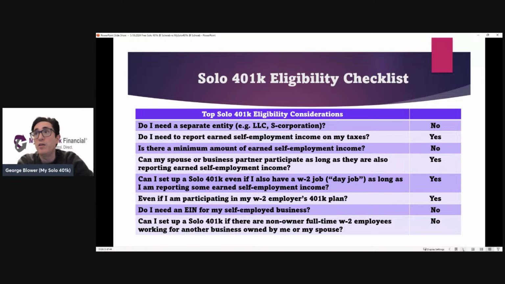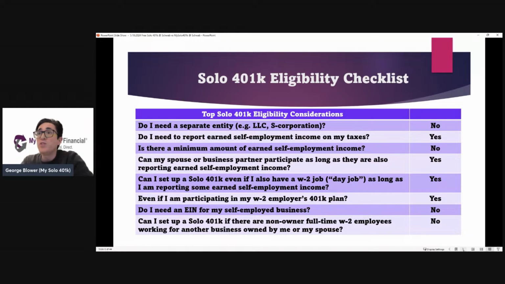Now, as far as some of the other top eligibility considerations, you don't need to have a formal legal entity. You could just have an unincorporated business, a sole proprietorship. The key is that you're reporting earned self-employment income on your taxes. That's going to be on Schedule C if your business is taxed as a sole prop or maybe a disregarded entity like a single member LLC, or W-2 wages if your business is taxed as an S Corp.